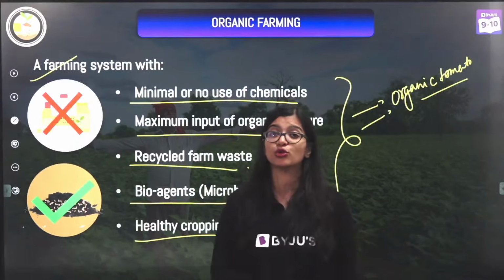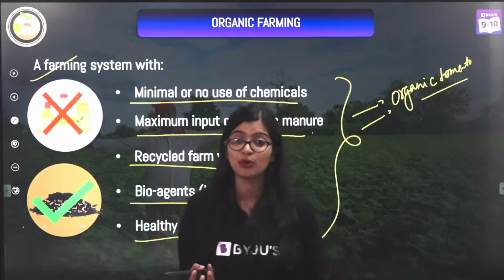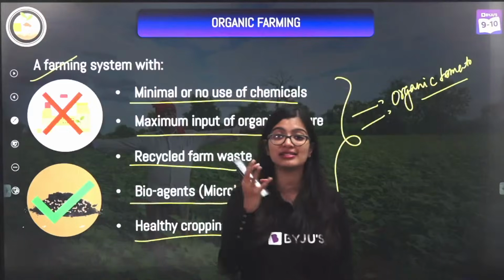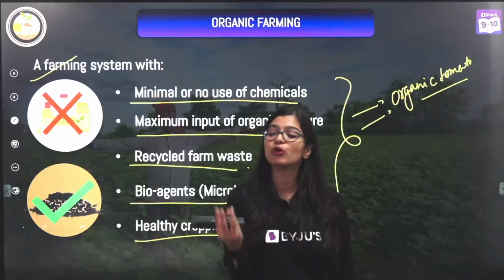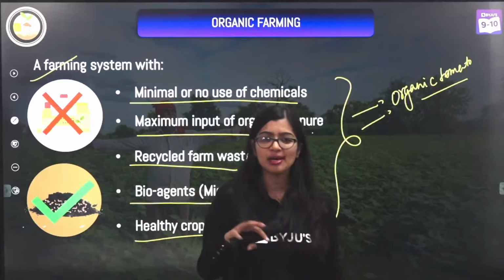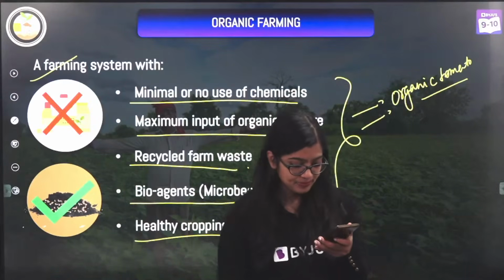So in vermicompost you use earthworms to create the compost. In green manure you add certain plants like your sun hemp or guar to improve the nitrogen content. So these are some alternatives that are there, okay?